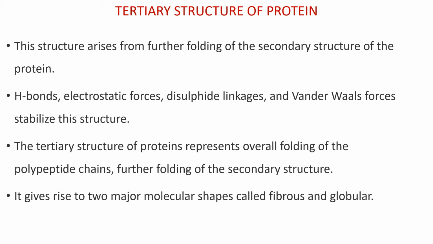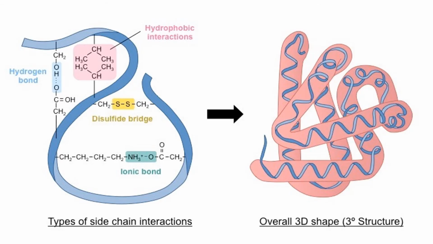Hydrogen bonds, electrostatic forces, disulfide linkages, and van der Waals forces stabilize the structure. The tertiary structure of proteins represents the overall folding of the polypeptide chains, a further folding of the secondary structure. It gives rise to two major molecular shapes called fibrous and globular. In this figure, hydrogen bonds, disulfide bridges, ionic bonds, and hydrophobic interactions are seen in the tertiary structure.